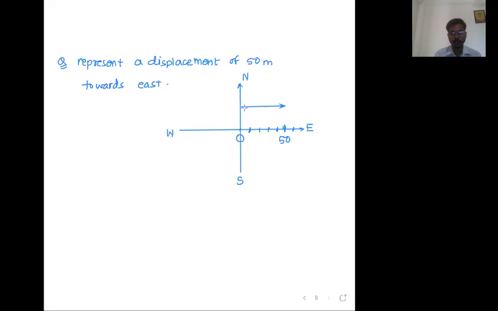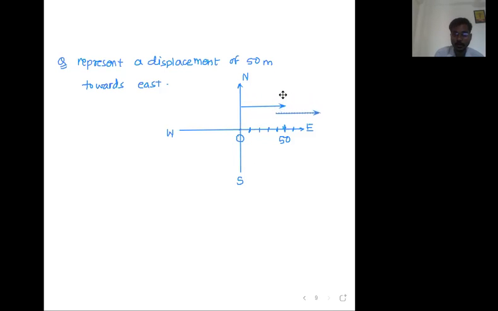Sir, now we know the direction is east. Can we draw the arrow here? Yes, no problem. Absolutely no problem. Sir, can we draw the arrow here? Yes, absolutely no problem. Sir, can I draw the arrow here? Yes, you can draw, because still its length is equal to 50.